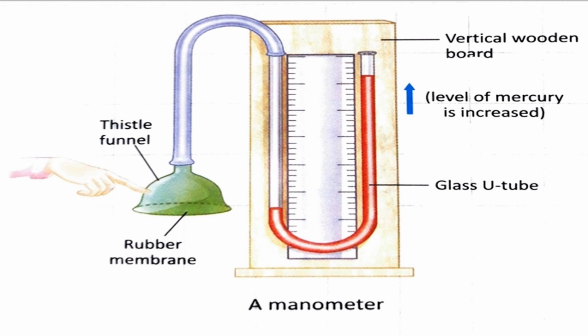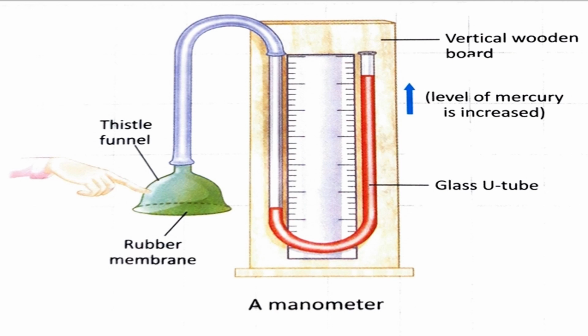So if you want to find the pressure by using this manometer, first of all what do you have to do? First we fill a colored liquid inside that U tube. Children, if you pour the colored liquid, what can you say? The level of liquid in both the tubes of this U tube will be the same.